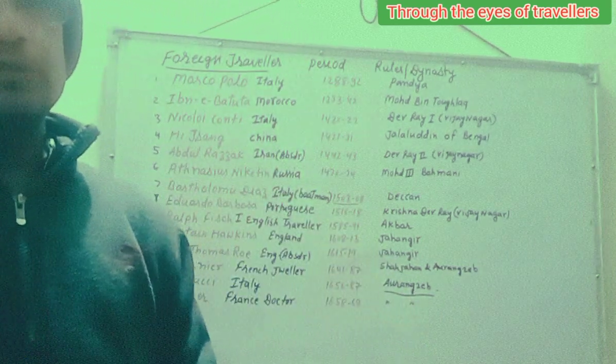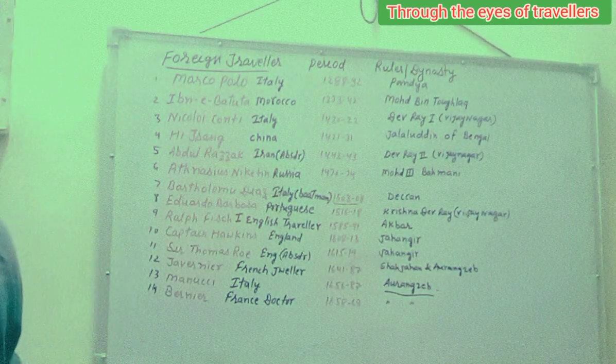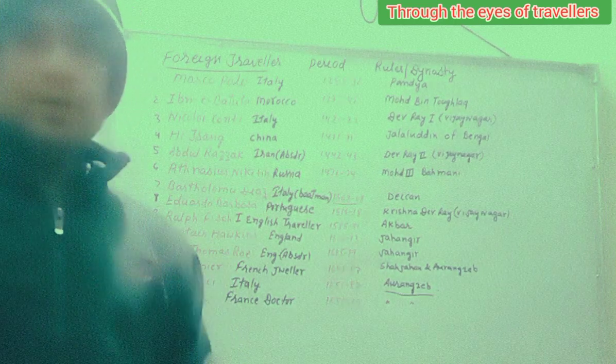Okay, so these are some information, and these are the travelers who came to India from time to time, and they had left their records also in books. In the next video I will tell you what the sources of the books they had left as a source of history to know India, and many other pieces of information I will tell you from time to time.